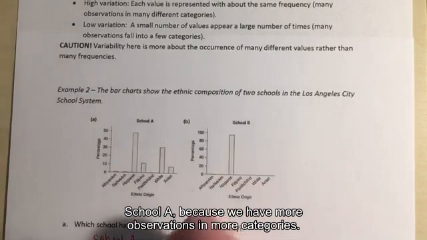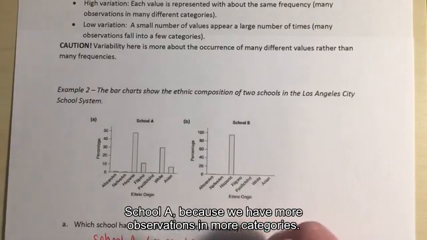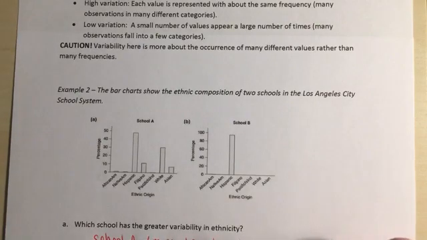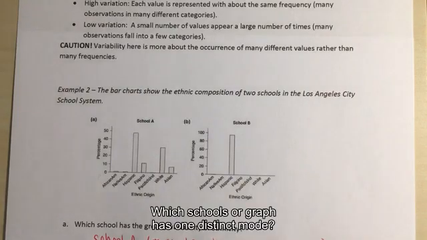Because we have more observations in more categories. Which school or graph has one distinct mode?